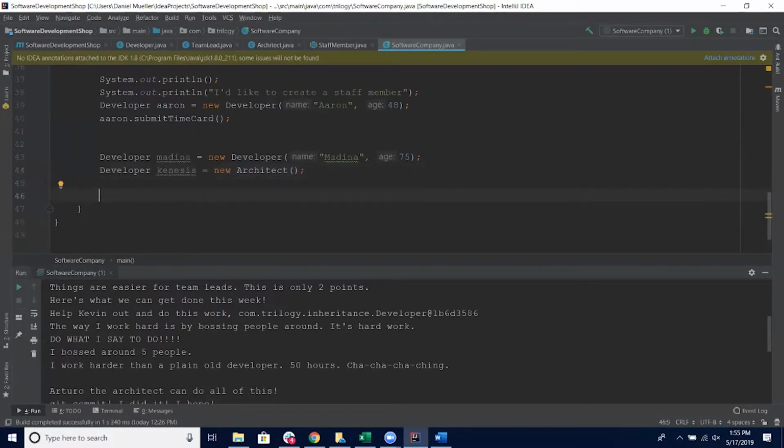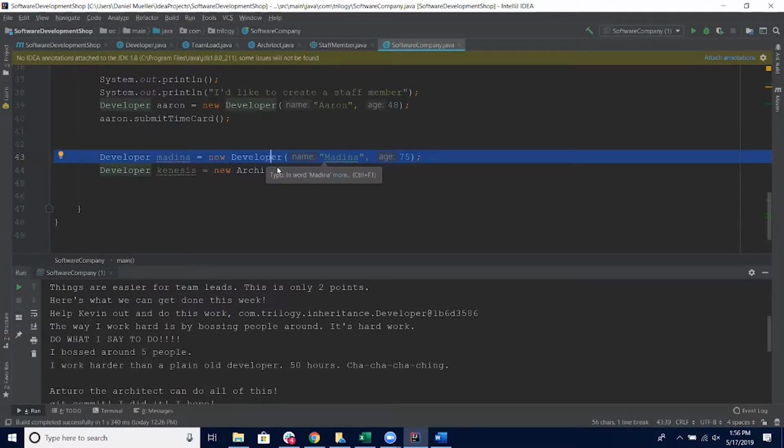all right. So now I've declared a developer, Medina. I use the developer constructor. And I also declared a developer called Kinesis, but I use the architect constructor. You can see that compiled. What's going to happen? When I go to create a new developer for Medina, what code gets called there, on this line? The developer constructor, that's right.